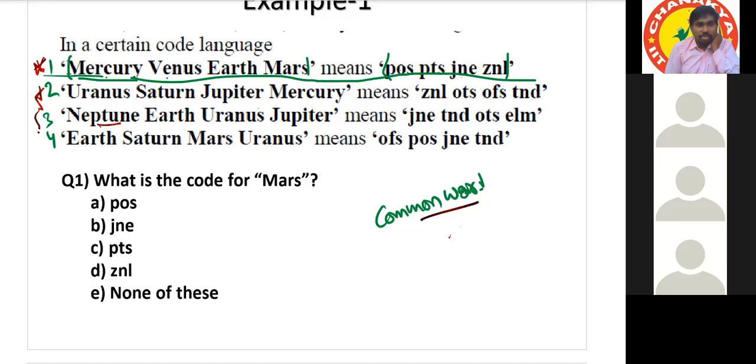So for this uncommon code on the right hand side, we have to search for the uncommon word only. Sir, ELM. Okay, let us see. So here we don't need to process all the information in the beginning. Directly we can go to the question. What is the code for Mars?